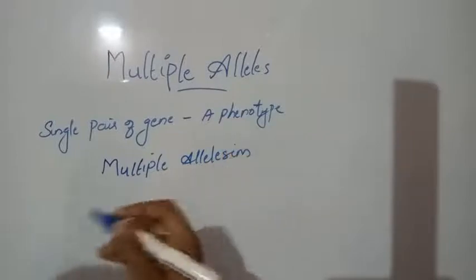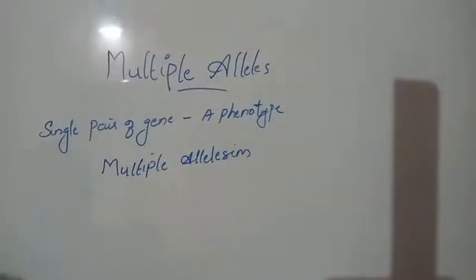So 3 or more allelic forms of a gene are present on the same locus of the homologous chromosome and control a single character.